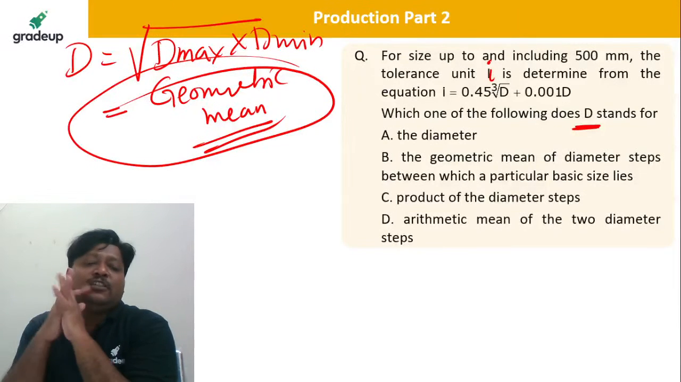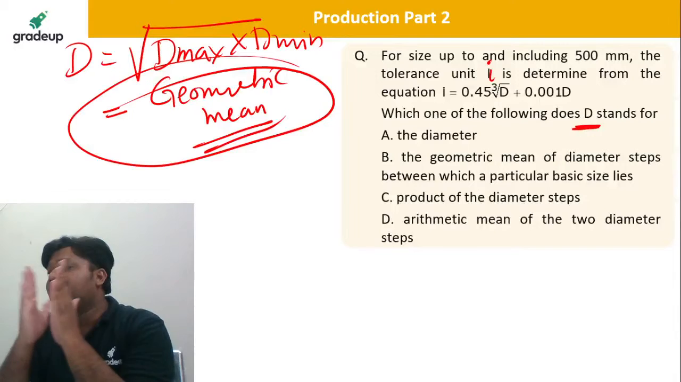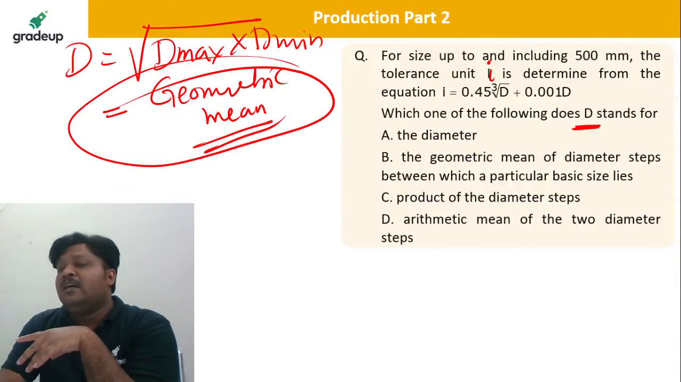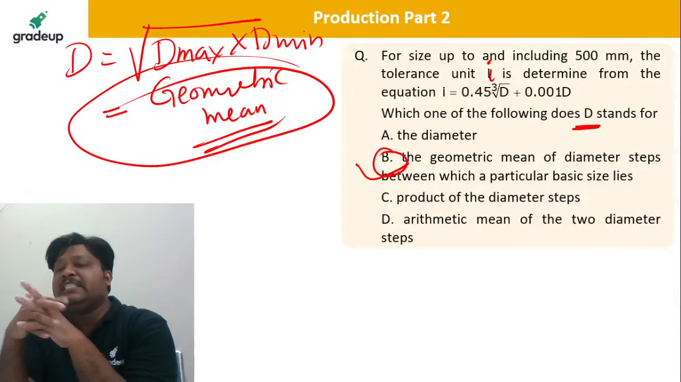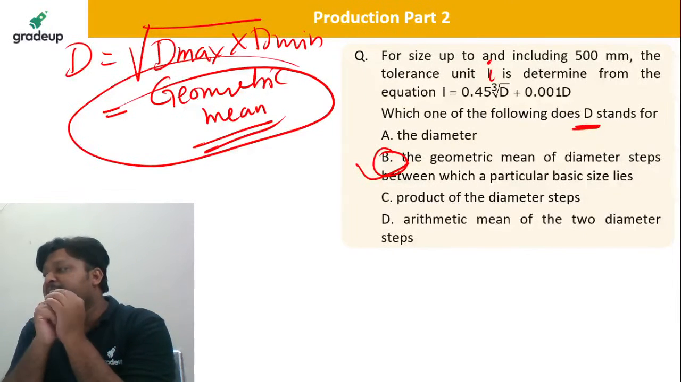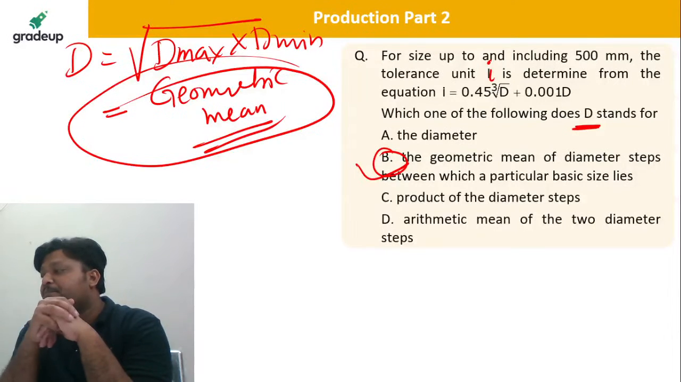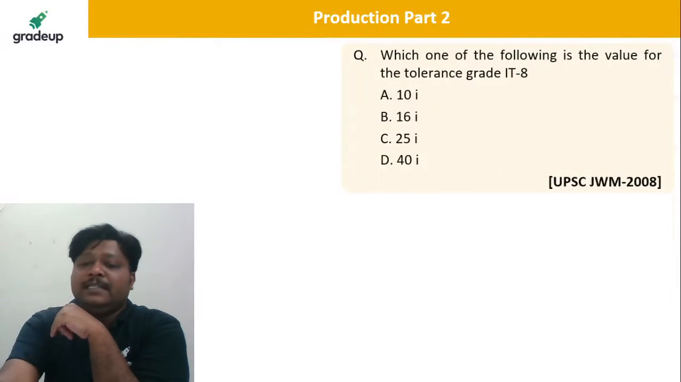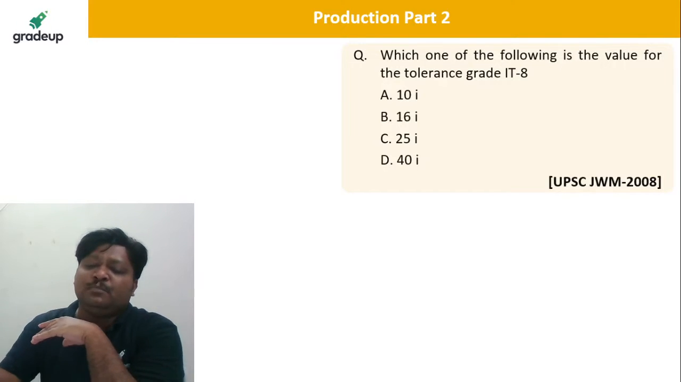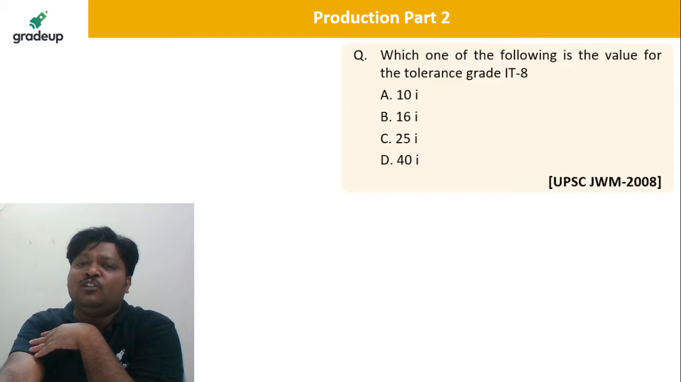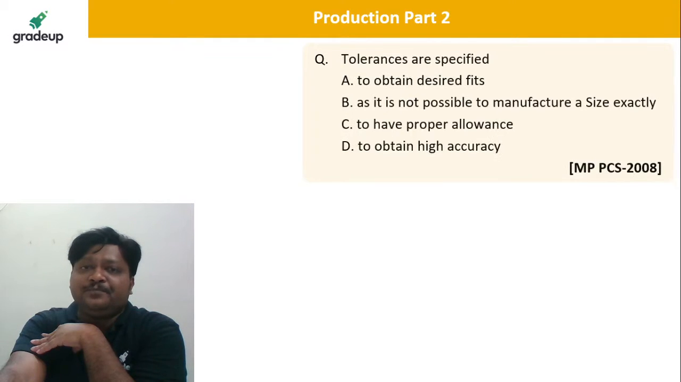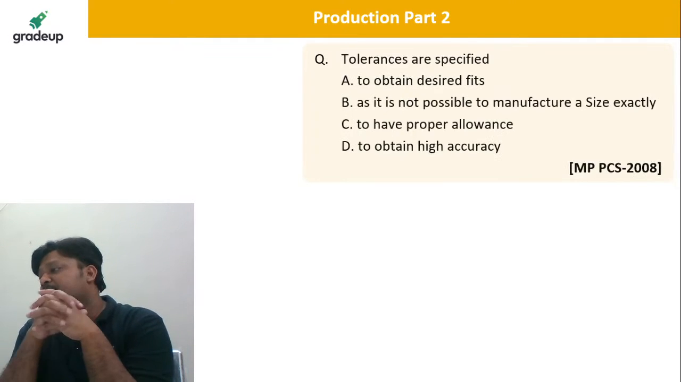We are trying to cover the metrology part also in today's session, dear all. So the geometric mean of the diameters between which the particular basic size is lying. So C is the correct answer. Krishnanand, yes dear, B is the correct answer. Take the next. This is very simple. IT8 belongs to 25, that is the tolerance grade for IT8, that is 25 I. That is okay. Take the next question.